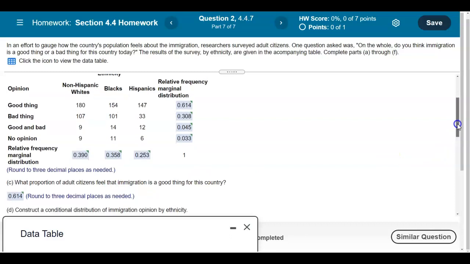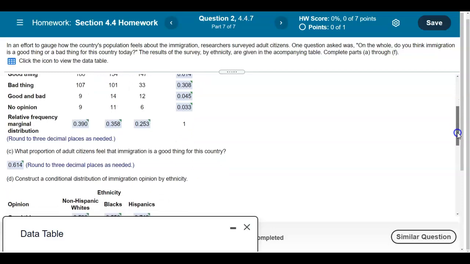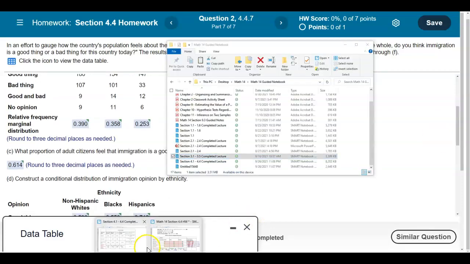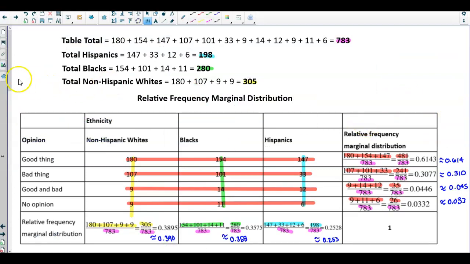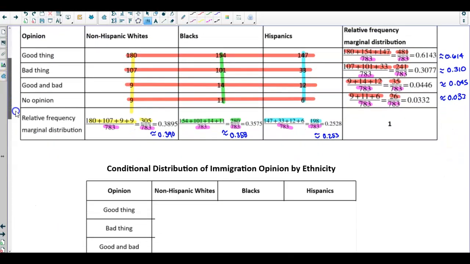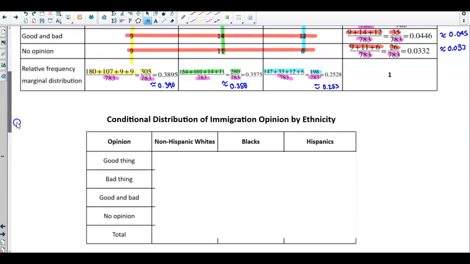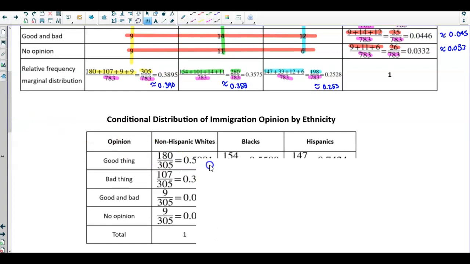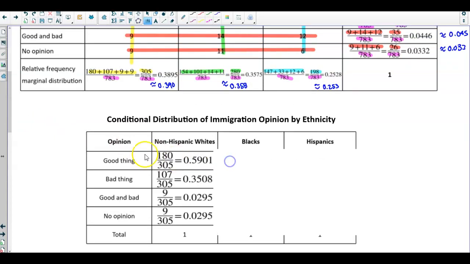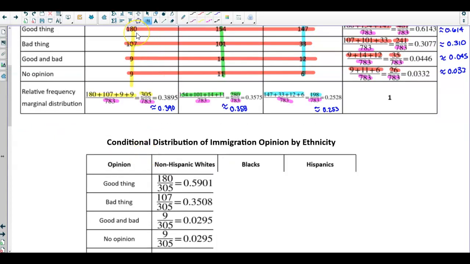Okay, next question says, construct a conditional distribution of immigration opinion by ethnicity. So we're going to now create a conditional distribution of immigration opinion by ethnicity. So we're going to look at the good thing. If we look at the good thing, we know that there's 180.